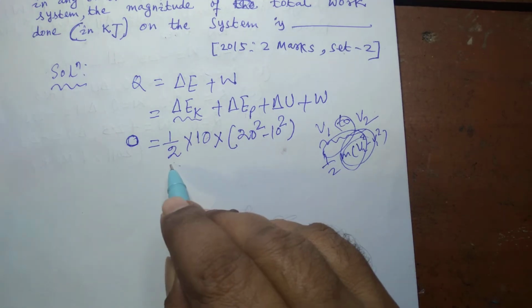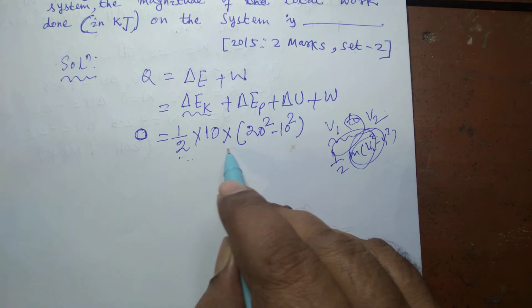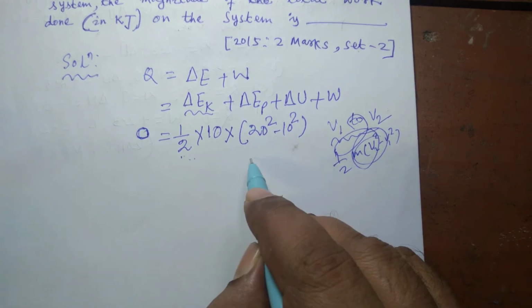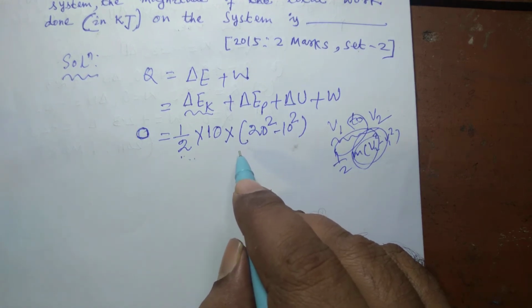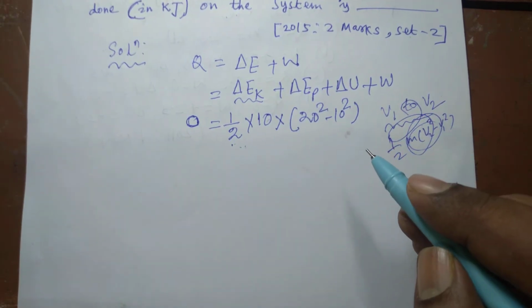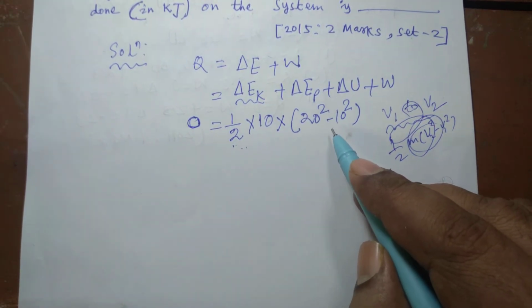But you see, when we calculate this whole energy, the unit of energy will come in terms of joule, but we would rather like to express it in terms of kilojoule.